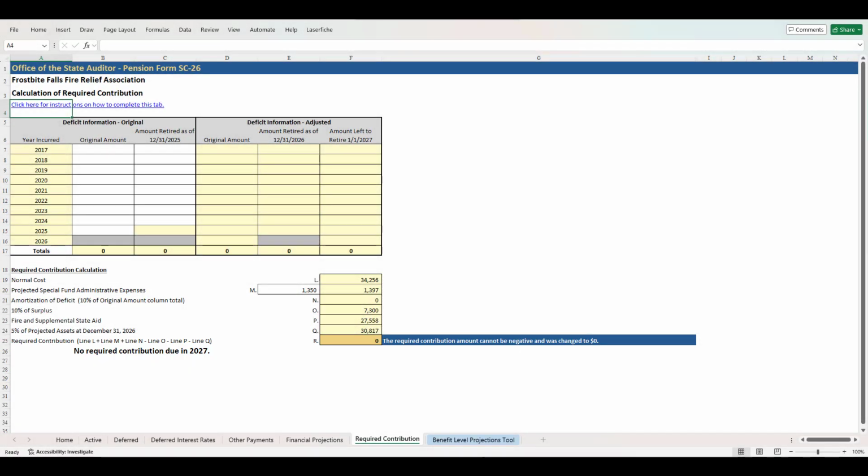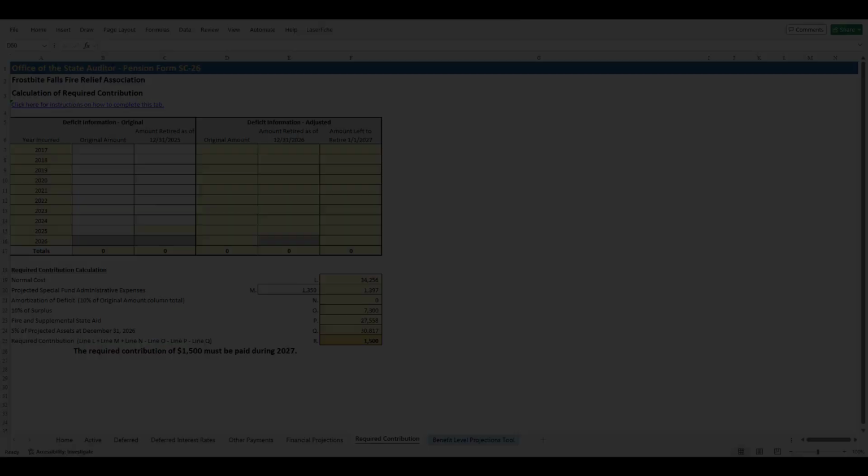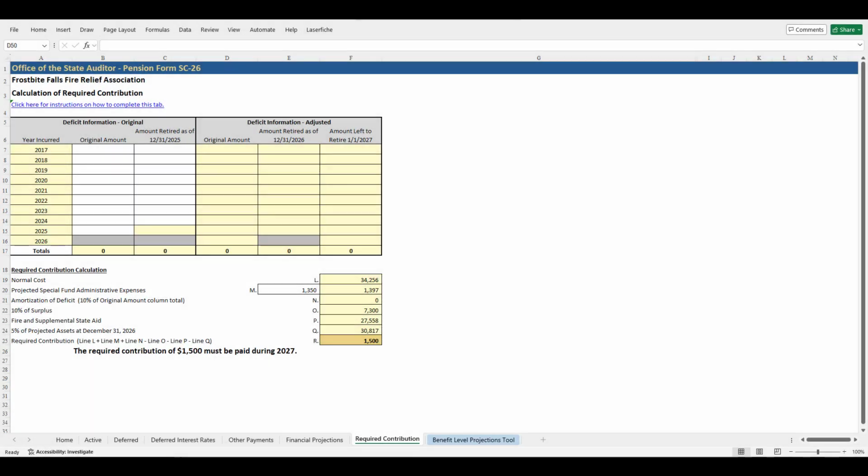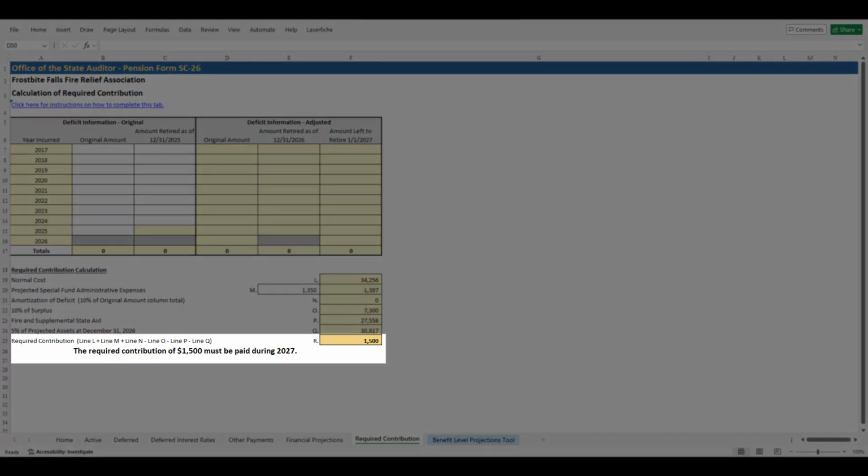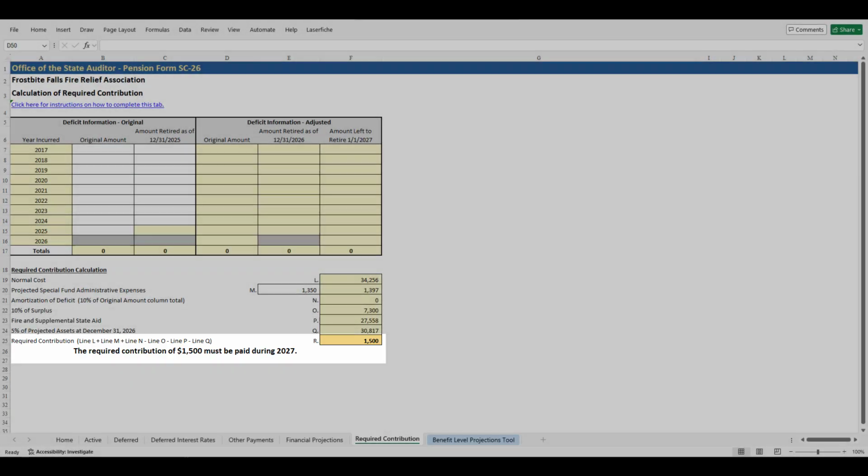The required contribution amount is required by statute to be paid by the municipality or independent nonprofit firefighting corporation during the following calendar year. As an example, if the 2026 schedule form, or SC26, calculates a $1,500 required contribution, the amount is required to be paid to the Relief Association and deposited in the special fund during 2027.